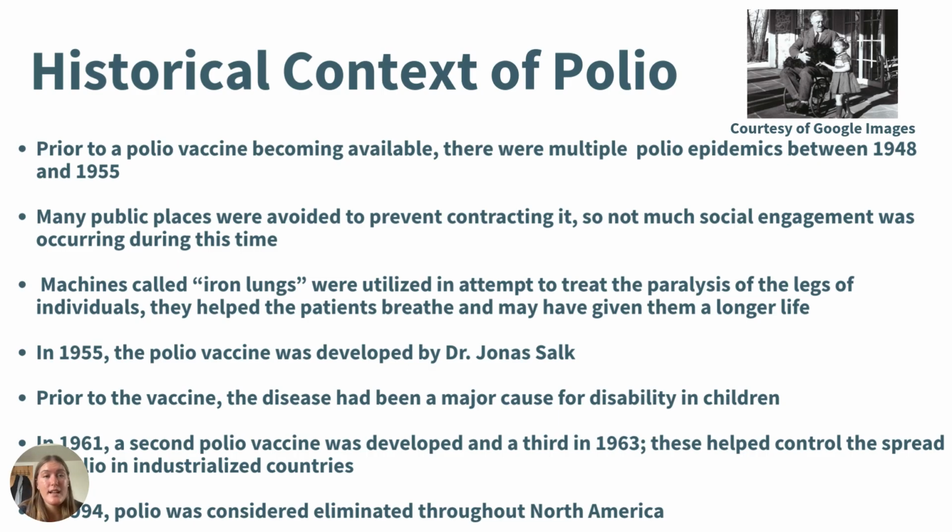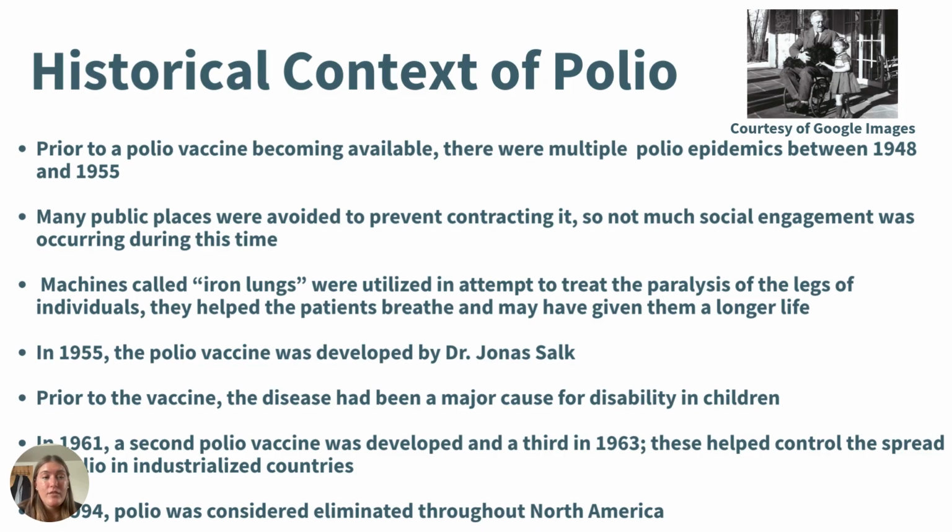So, some historical context of polio. Prior to the polio vaccine becoming available, there were multiple polio epidemics between 1948 and 1955. Many public places were avoided to prevent contracting it, so not much social engagement was occurring during this time. Also, because it was during the Great Depression, not much money was available to have events such as this socially, and parents tended to keep their kids home from school and not let them see their friends.